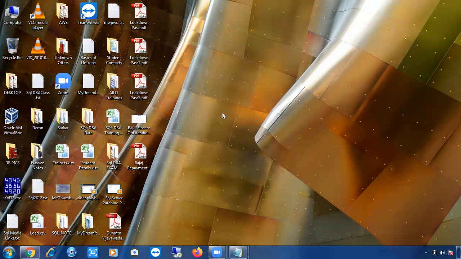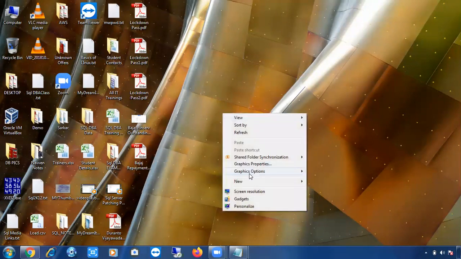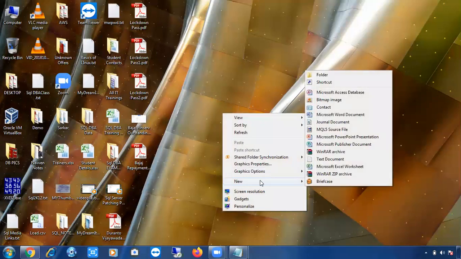If you want to create a folder, how will you create it? Right click, new folder, right? Whenever you do that, one instruction goes to the operating system, and from the operating system it goes to the laptop. Then it runs a query and creates the new folder. Everything is query based, command based, but we don't know how to write the commands, so we use the graphical user interface.